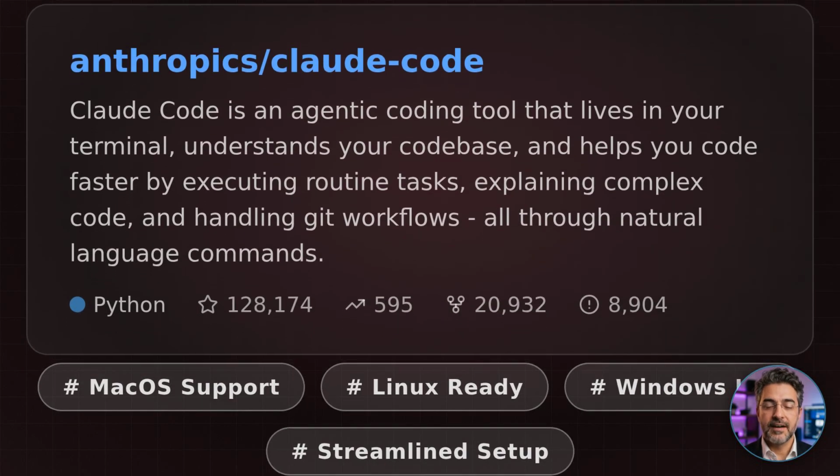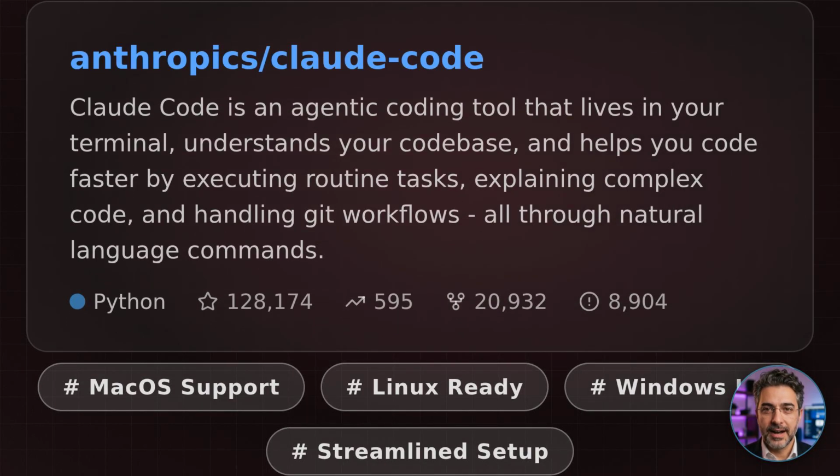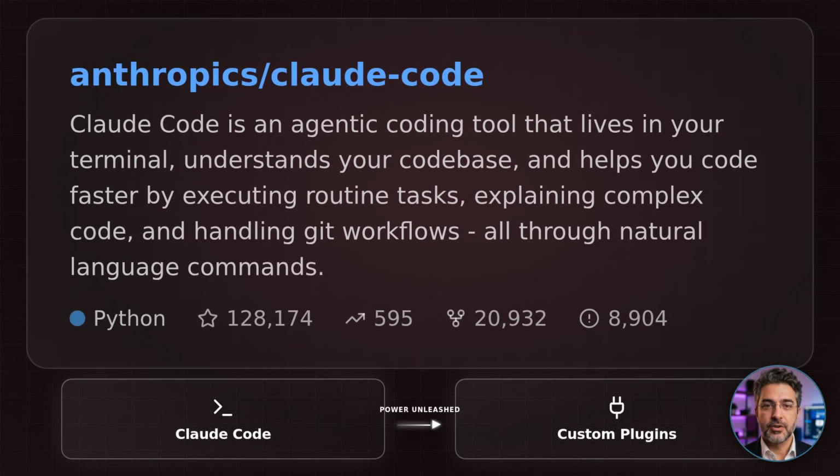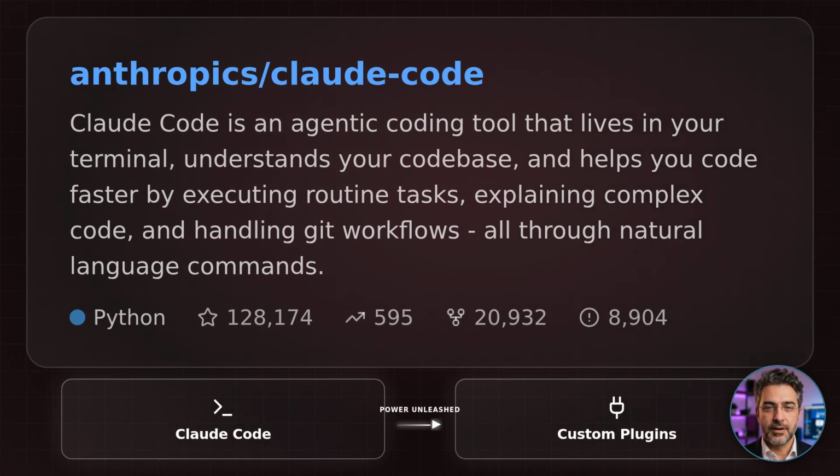The recent updates have improved the installation flow for macOS, Linux, and Windows. They've moved away from NPM toward a more streamlined installation script, which makes the initial setup much smoother for new users. The real power comes when you use it alongside the custom plugins we talked about earlier. It's a whole new way to interact with your local environment that feels incredibly futuristic and fast.